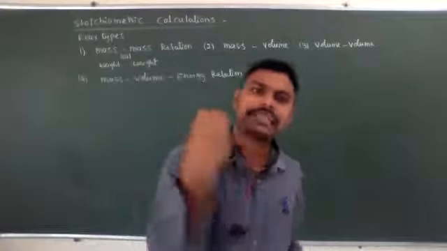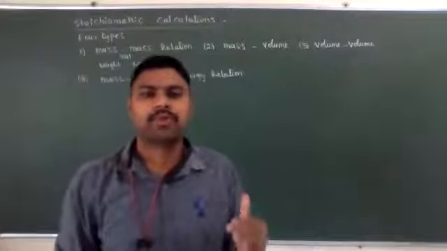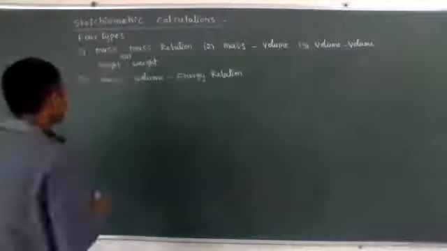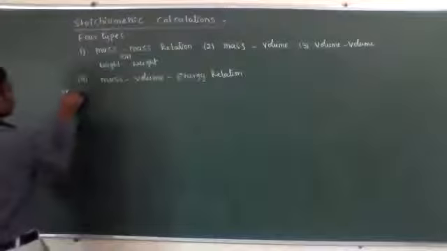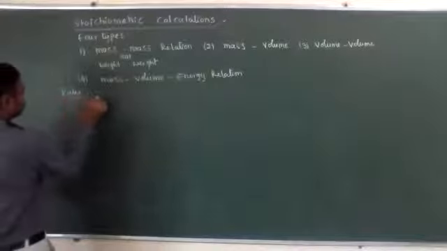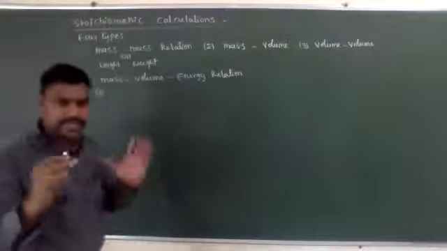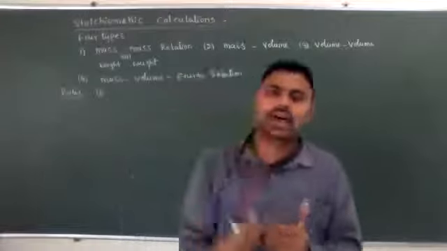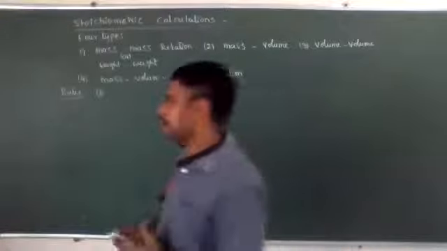For any stoichiometric calculation, what are the important rules? First, the given statement we need to convert into a balanced chemical equation.